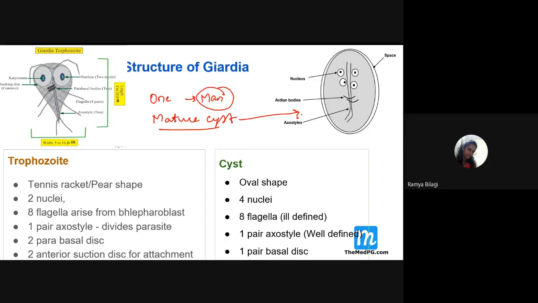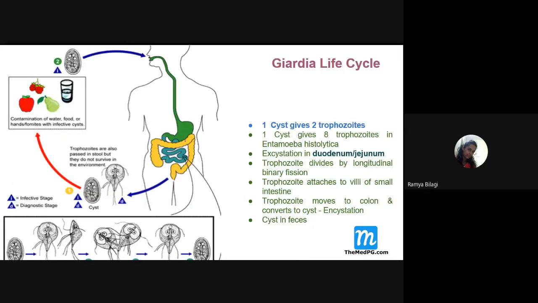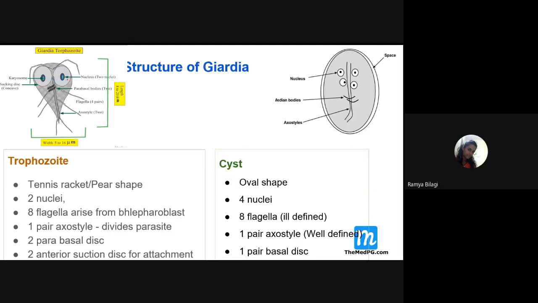Now let us see how it is transmitted. What is the mode of transmission of Giardia lamblia? One is direct person to person transmission, because MCQs are asked related to this also.